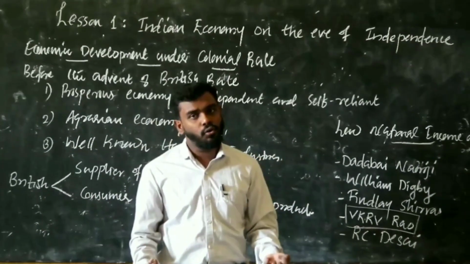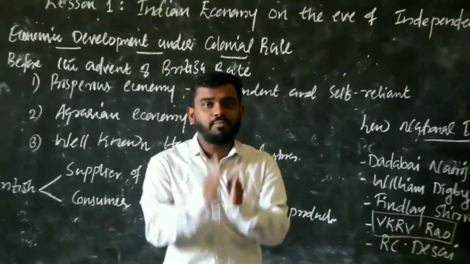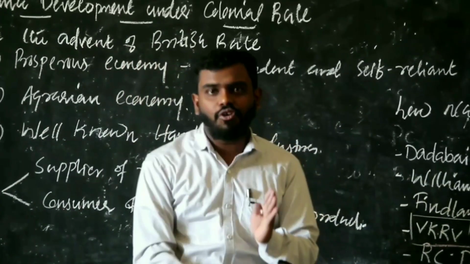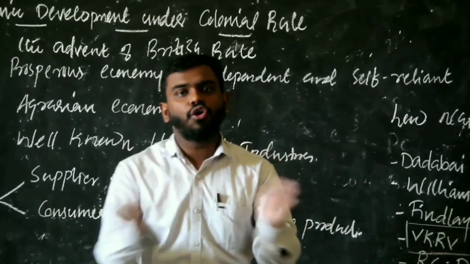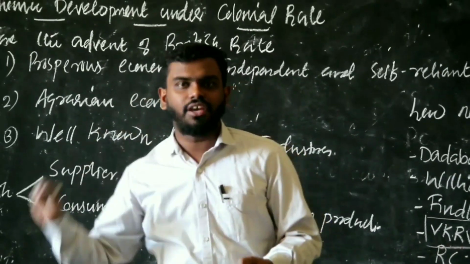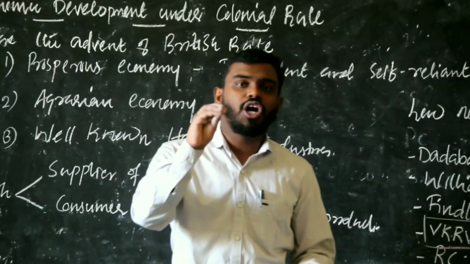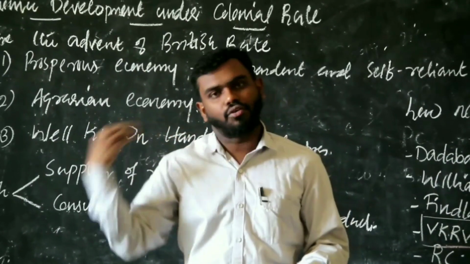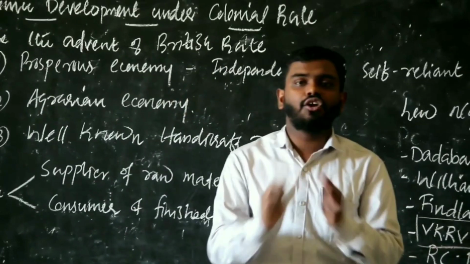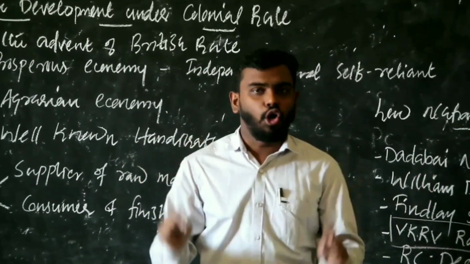It became very low. So we can conclude that under colonial rule, Indian economic development was pathetic, and the Indian economy was a stagnant economy. Okay, that's all about Indian economic development under colonial rule.